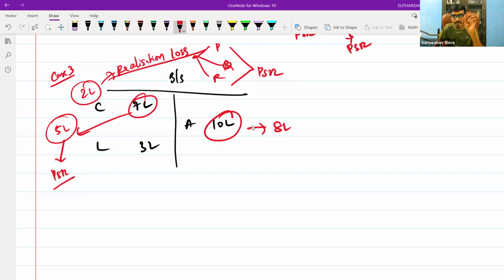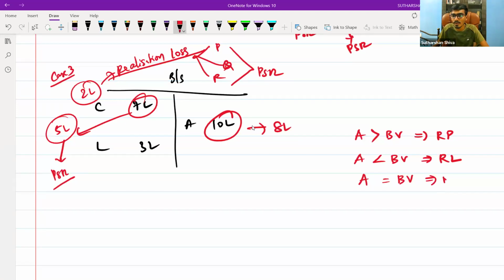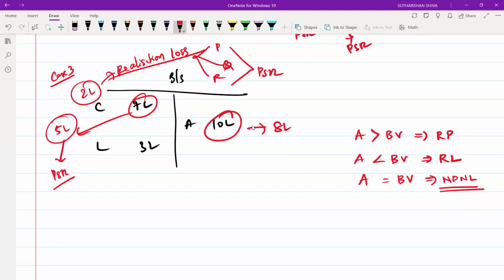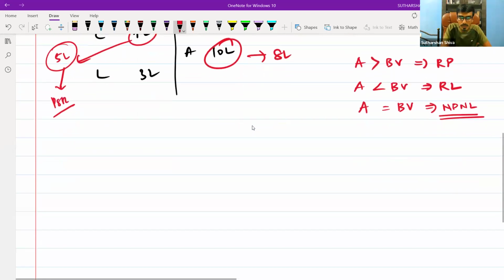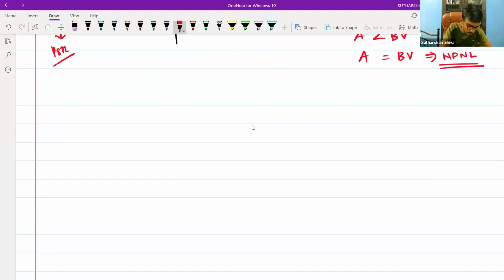It means when assets are realized at greater than book value, you will end up with a realization profit. When the assets are sold at less than book value, you will end up with a realization loss. When the asset realized is equal to the book value, there is no profit, no loss. Are you able to understand? Yes, sir. Yes. Now come to the same point.